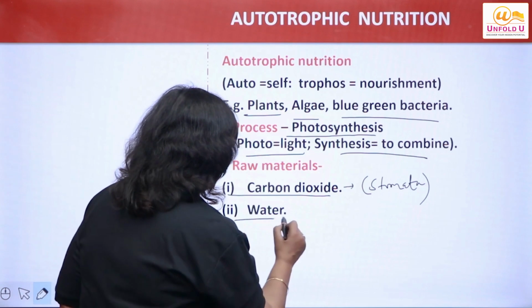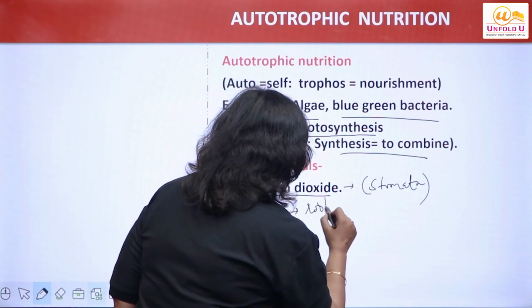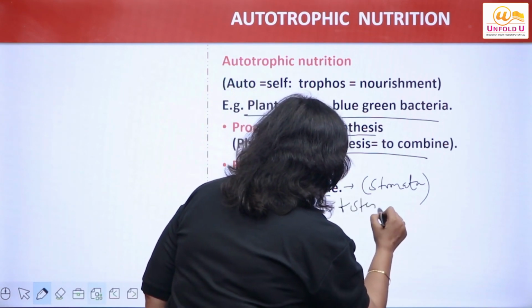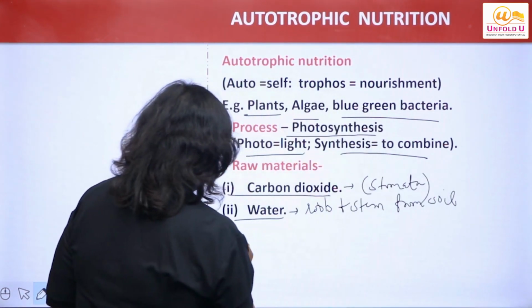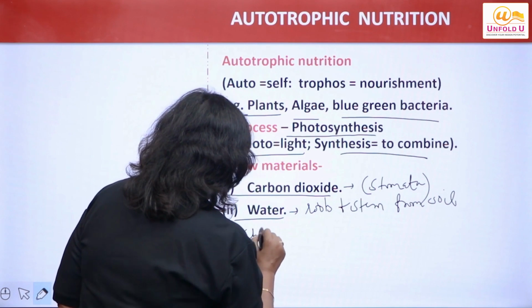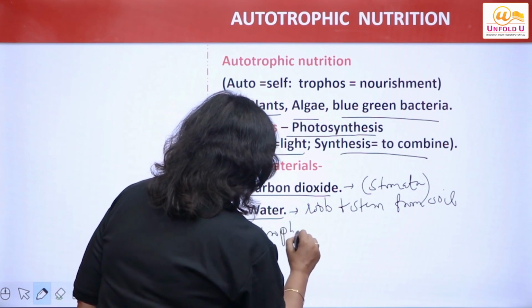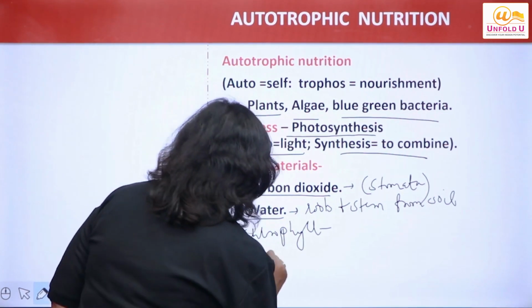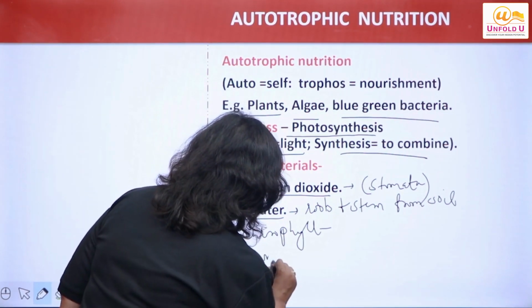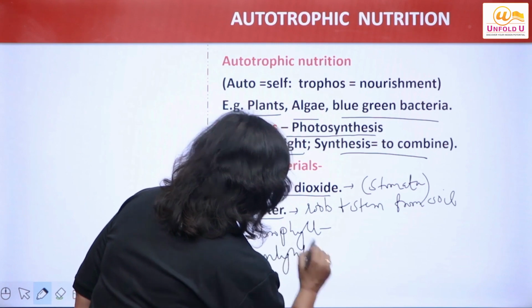Right? Then water. Water is obtained by roots and stems from soil. Now other requirements, along with these two, are chlorophyll, which is present in the chloroplast, and sunlight, which is obtained from the sun.